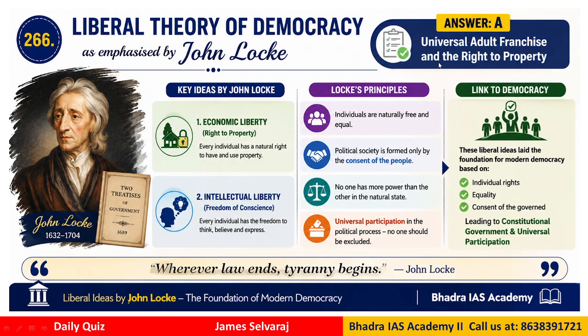The correct answer is universal adult franchise and the right to property. That is the basic emphasis of John Locke's idea of the liberal theory of democracy.